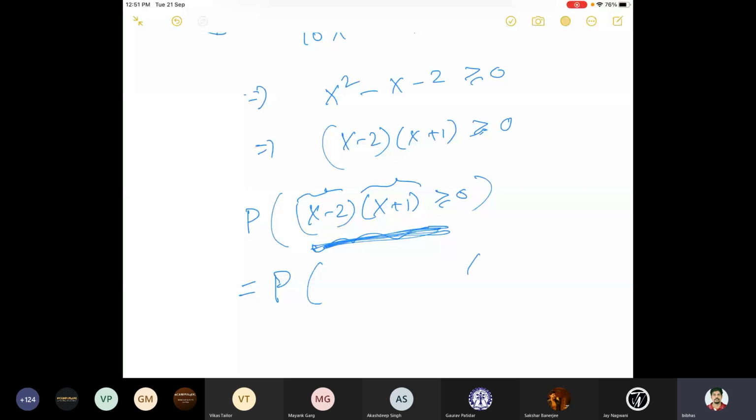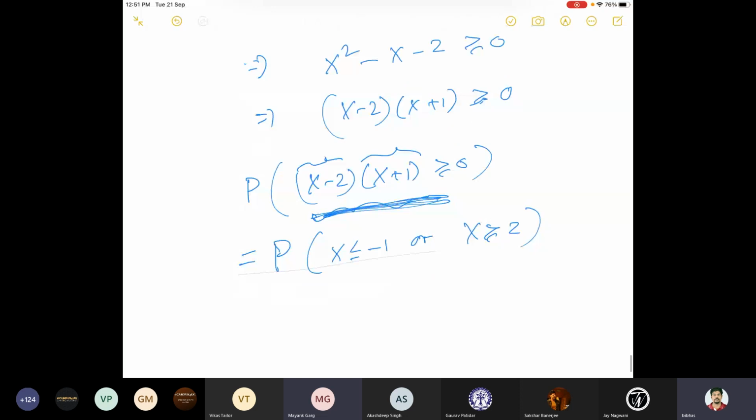So then what can you say about x? One is x bigger than or equal to 2, this, or what you can say about x plus 1? X less than or equal to minus 1. So this or this, okay? So this means probability of x less than or equal to minus 1 plus probability of x bigger than or equal to 2.